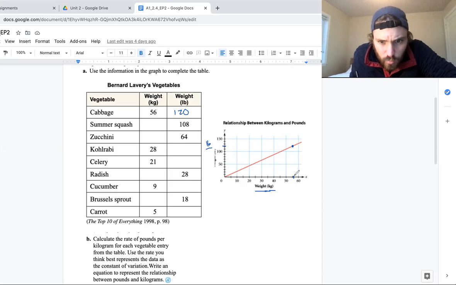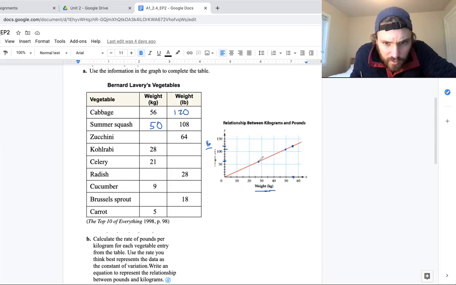Okay, if I go to 108 pounds, that's right around here, and I come over here, it looks like that's about 50 kilograms. Now 64 is about half of 120, so I'd expect this to be about half of 56. 64 kilograms is right around there, and it looks like I've got something maybe around here.